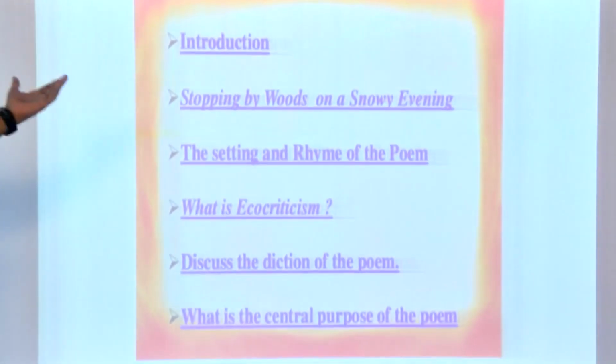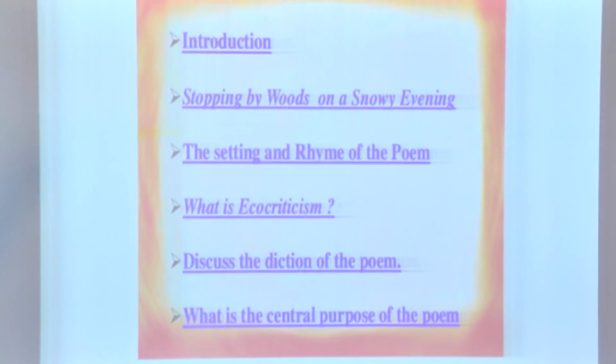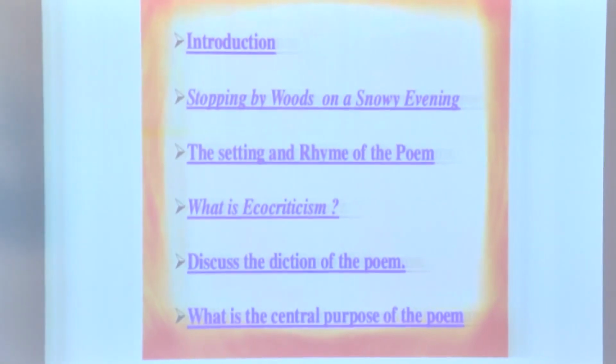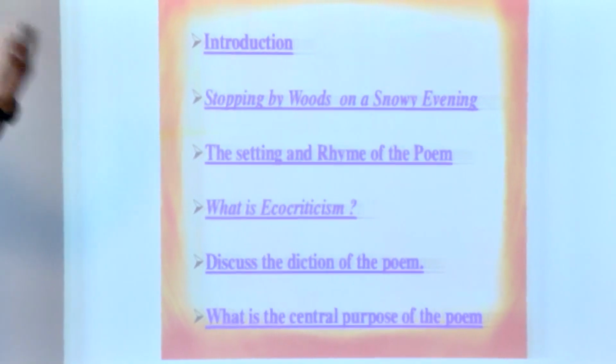And next, the diction of the poem. Diction means the words that he has used in the poem. The words used in the poem deal with the achievements and life skills of an individual, what he or she is going to do in future. And next, at last, the central idea of the poem. The central idea of the poem is nothing but the achievements which a person should achieve throughout his life or before his death. So the poem has 16 lines, that is 4 stanzas.